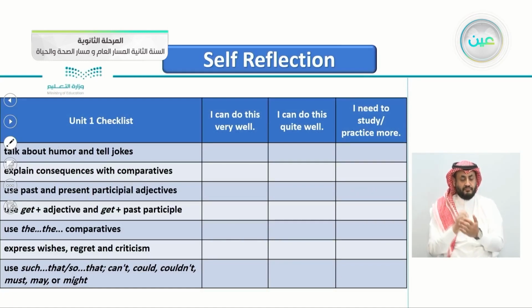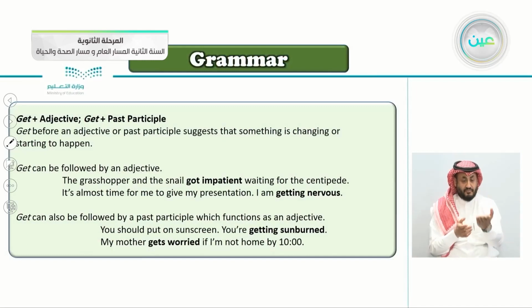Use get plus adjective and get plus past participle. Here, get plus the adjective and also get plus the participle. If you remember this lesson, get before an adjective or past participle suggests that something is changing or starting to happen. I'm getting tired, for example. I'm changing here, I'm becoming tired. Get can be followed by an adjective. The grasshopper and the snail got impatient. So their mood is changing. They're becoming impatient, waiting for the centipede. It's almost time for me to give my presentation.